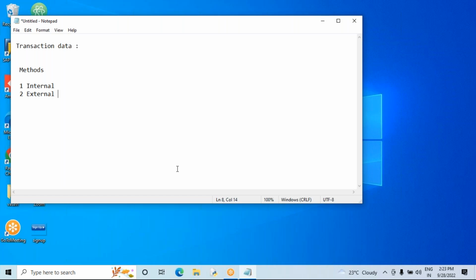Excellent, you're right. Internal means, let me give one example. I have 2 plants, 2 manufacturing units, one in Chennai and one in Bangalore. The Chennai manufacturing unit requires metal, so they will procure it from Bangalore. This is called internal: from one plant to another plant within the company portfolio. I already have another plant or unit with the material, so why should I procure externally from a vendor? It's called internal procurement. Going forward, we have the STO process.